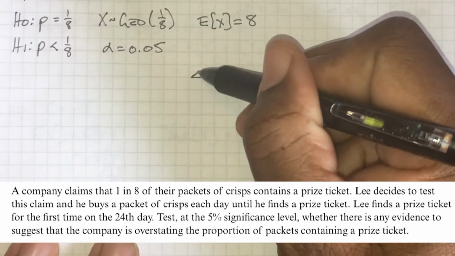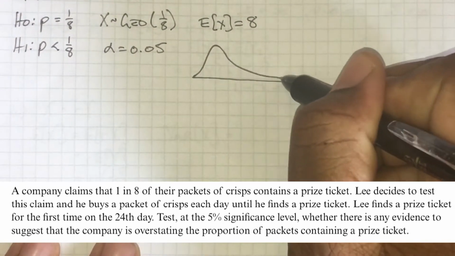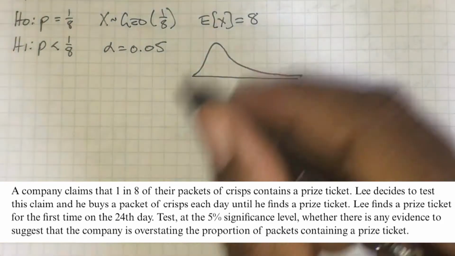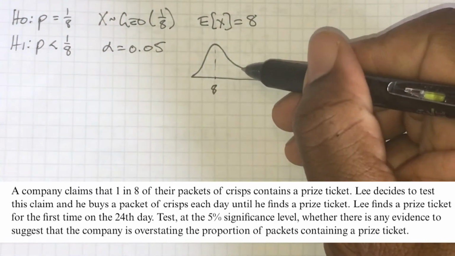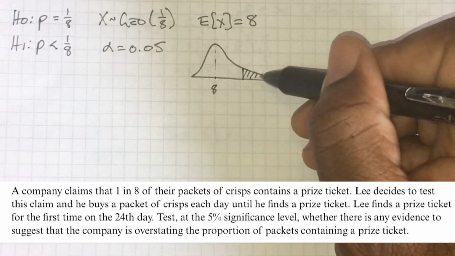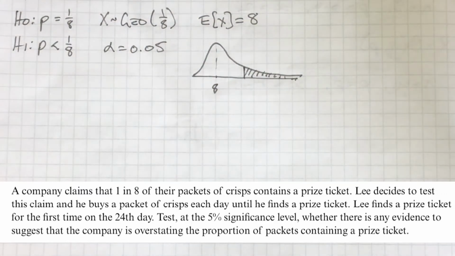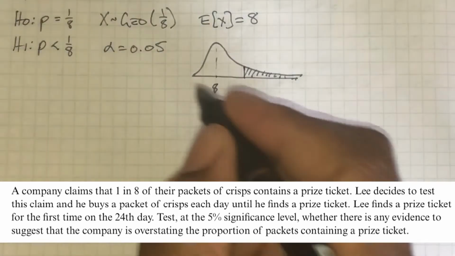The expectation is 1 over p. It's the reciprocal of the probability. Okay, quick diagram just to make sure that everything's clear. Expectation is going to be here at the peak. And to be convinced that they're overstating, I would expect to take a lot of attempts to get a success. So the critical region is over here in the right tail.